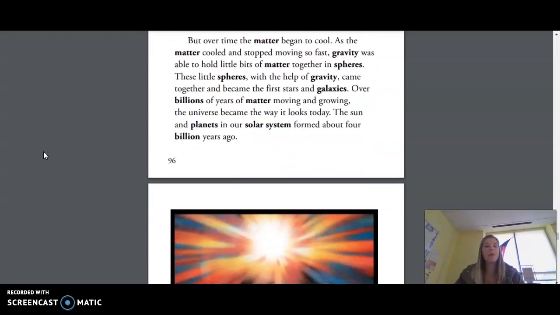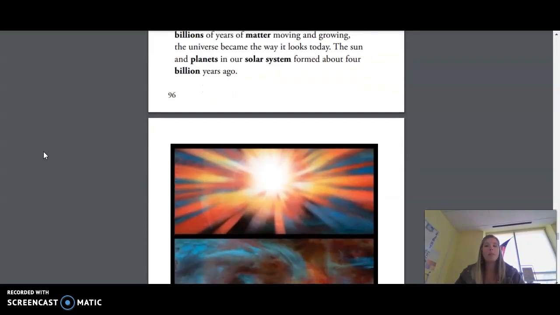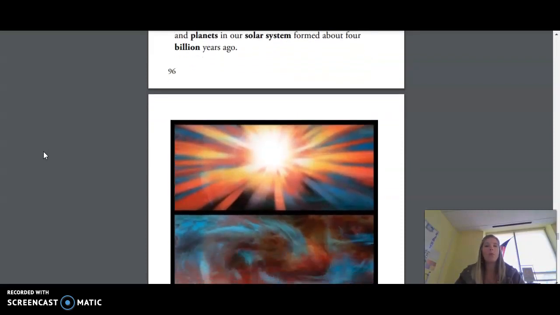But over time, the matter began to cool. As the matter cooled and stopped moving so fast, gravity was able to hold little bits of matter together in spheres. These little spheres, with the help of gravity, came together and became the first stars and galaxies. Over billions of years of matter moving and growing, the universe became the way it looks today. The sun and planets in our solar system formed about 4 billion years ago.